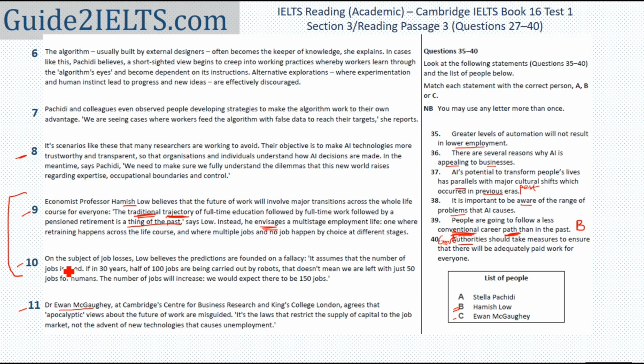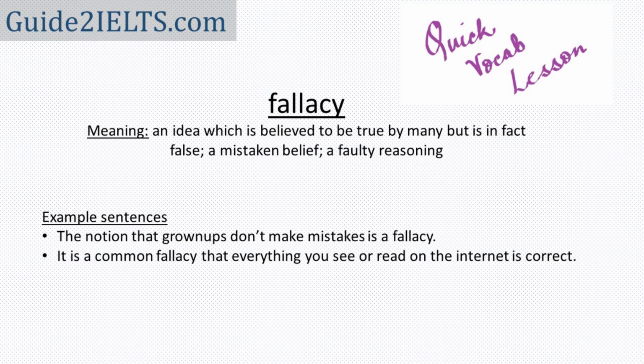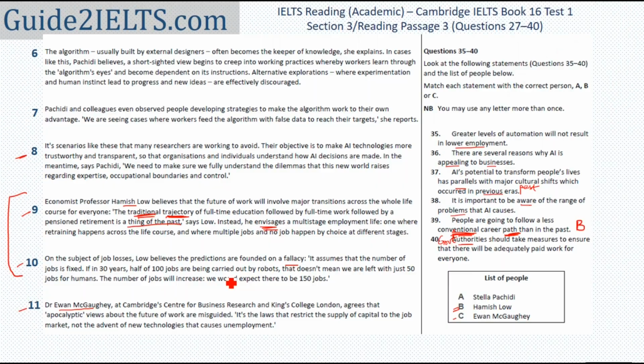I'll continue with the 10th paragraph also. On the subject of job losses, Lowe believes that predictions are founded on a fallacy. Fallacy, we've already talked about, is something which is a misconception, something which is believed to be true but it is not. Could it be 35th, that greater levels of automation will not result in lower employment?